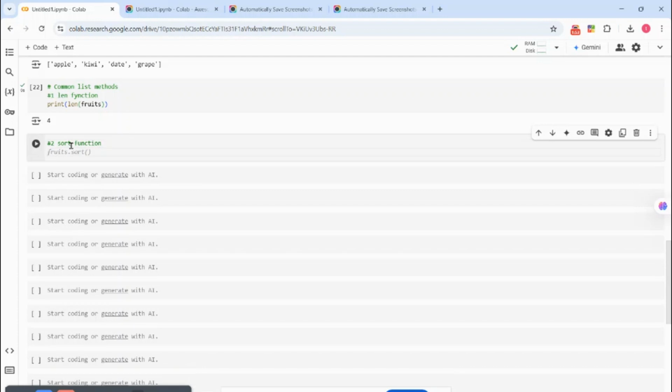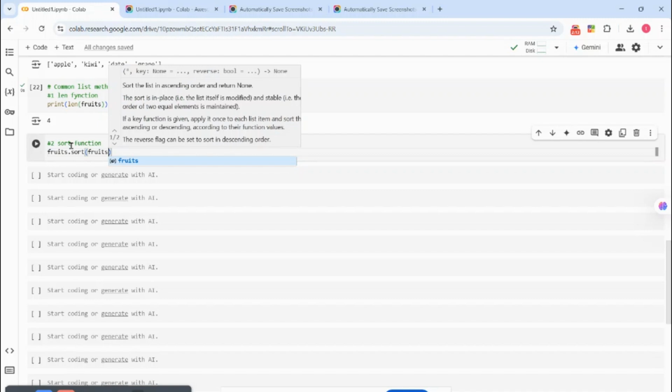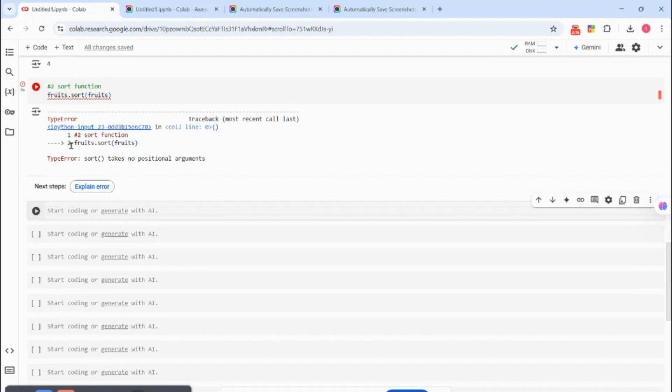So this is going to arrange your items in the list in ascending order. That's just what sort is. There is sort, there is sorted. We'll talk more about that, but this is just a default. And when you do this, it takes no positional argument.